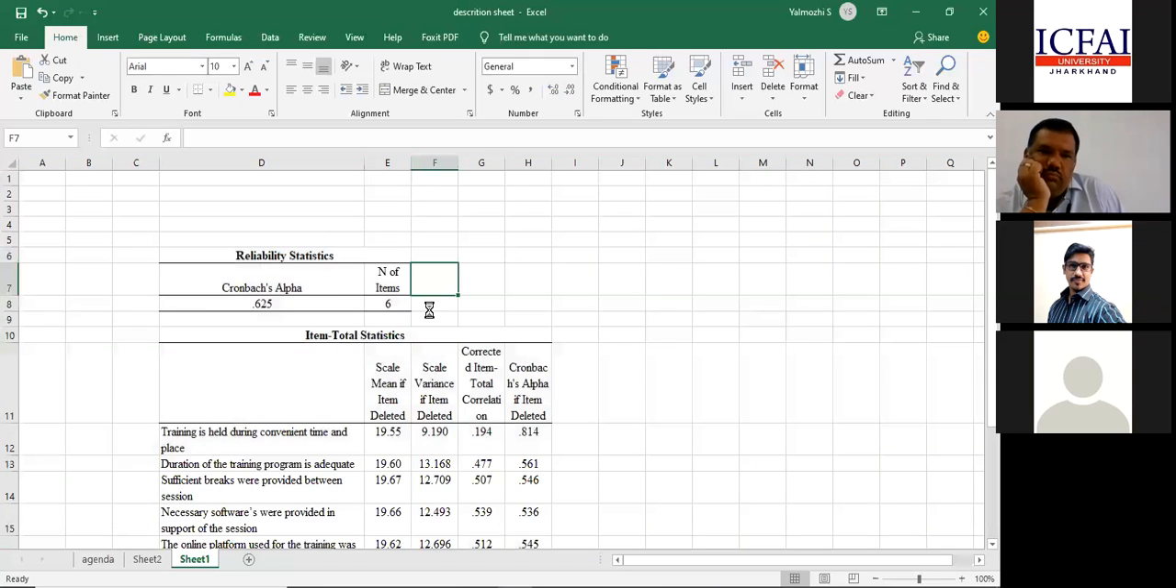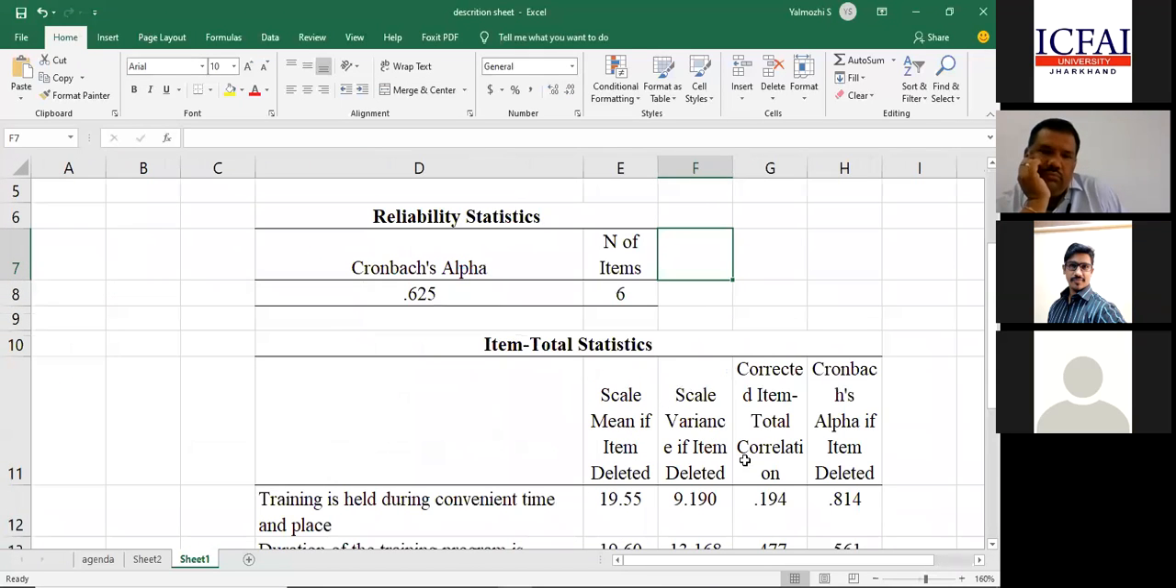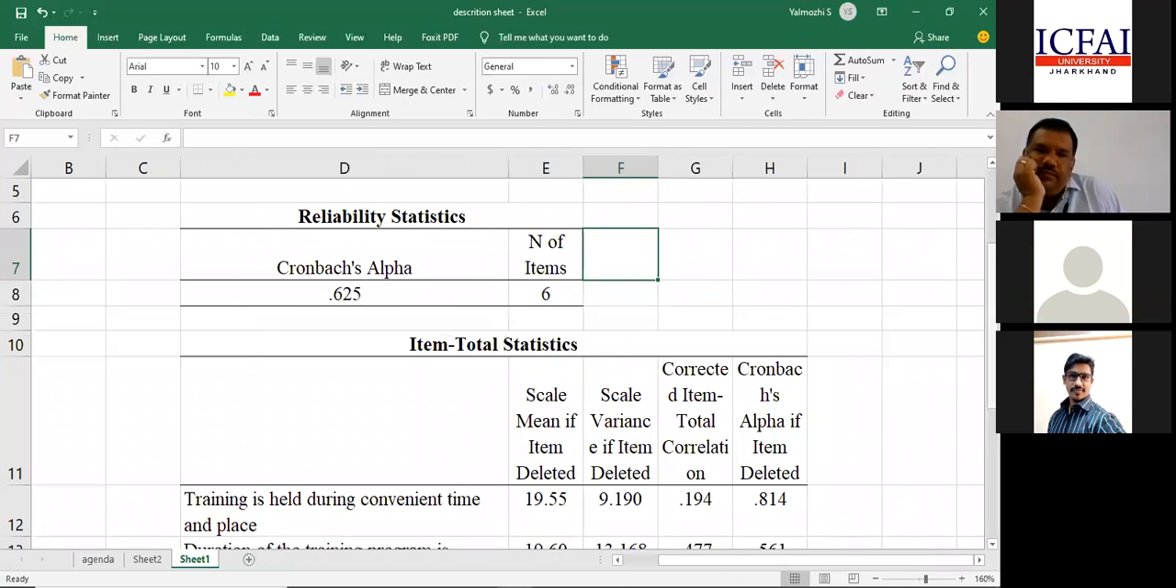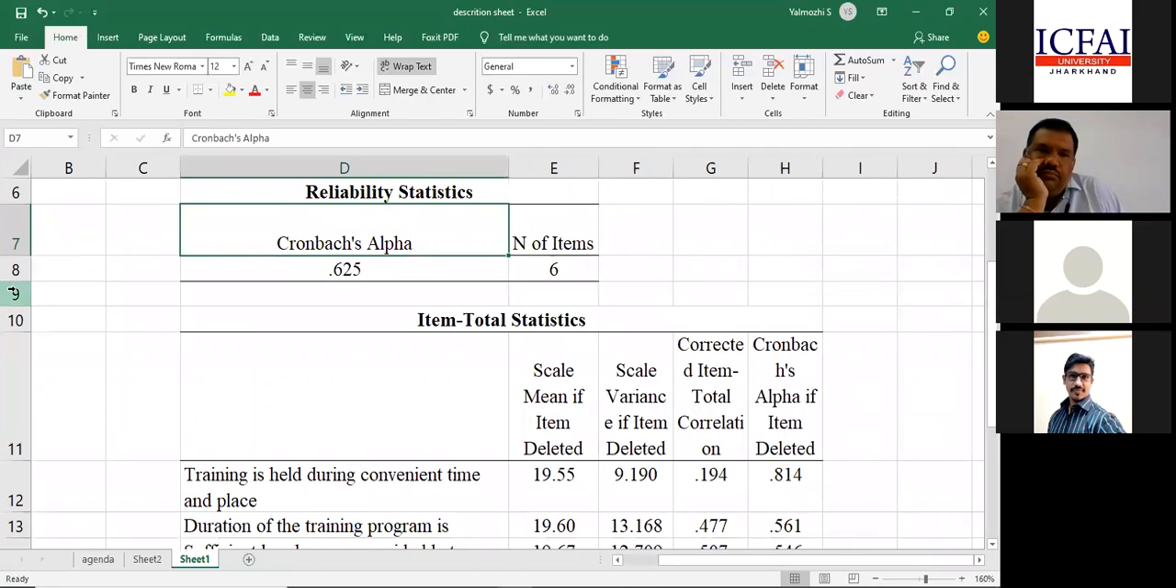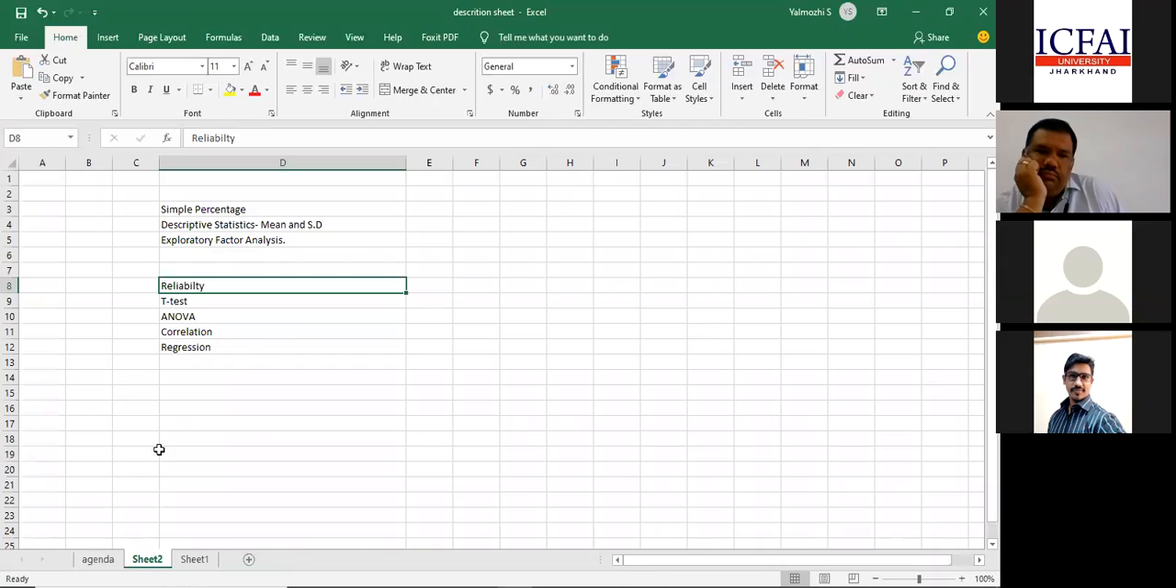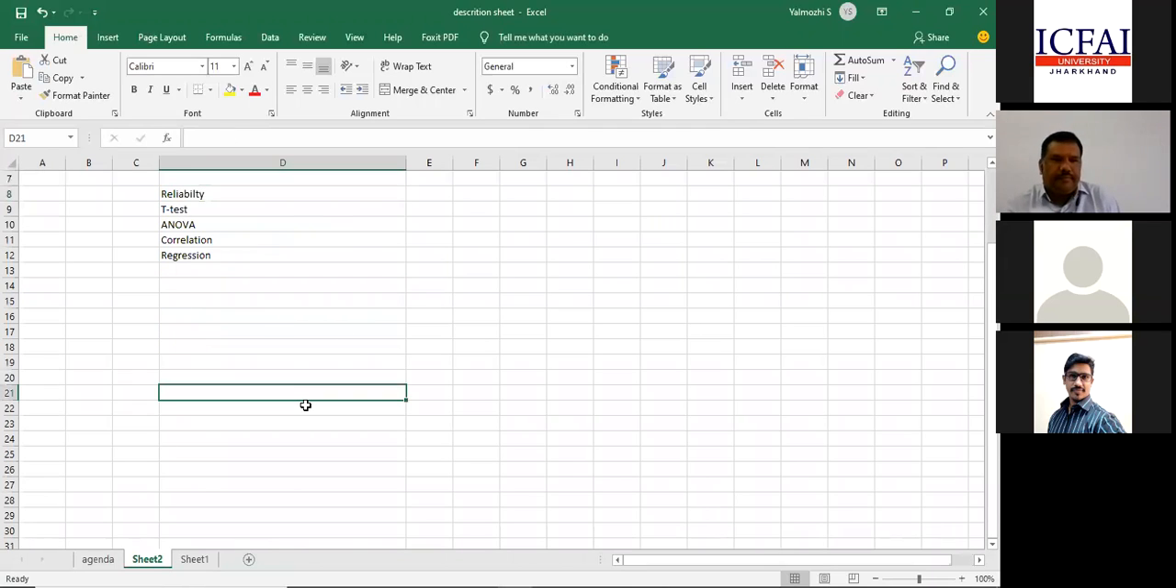Now, can you see my screen? Is my Excel sheet visible? Yes, sir. Okay. Now, this Cronbach alpha value is showing as 0.625. There is a cutoff. I'm just highlighting more on the cutoff. The cutoff value is 0.7, right? It should be more than 0.7.